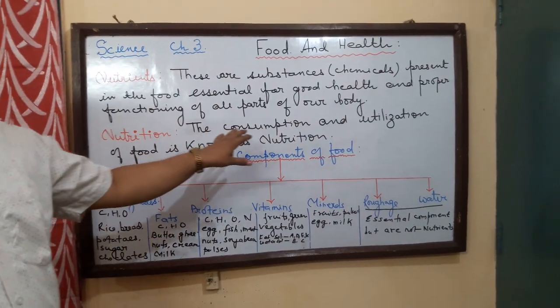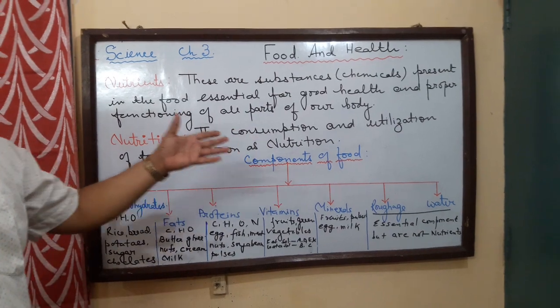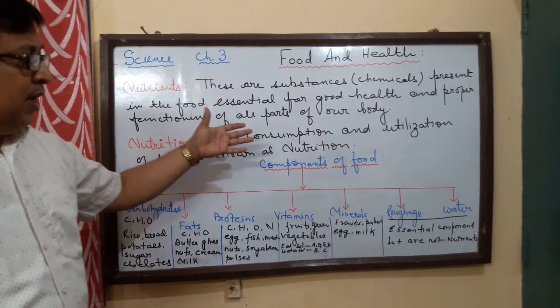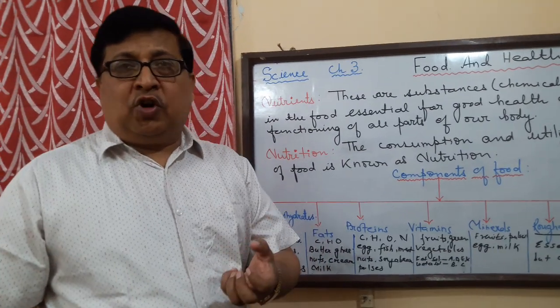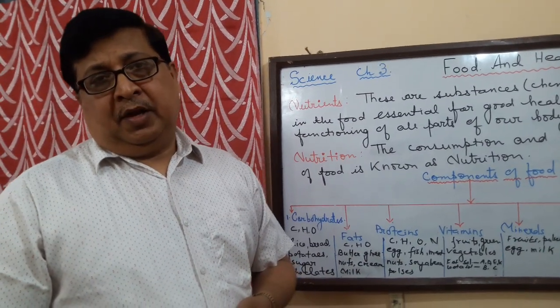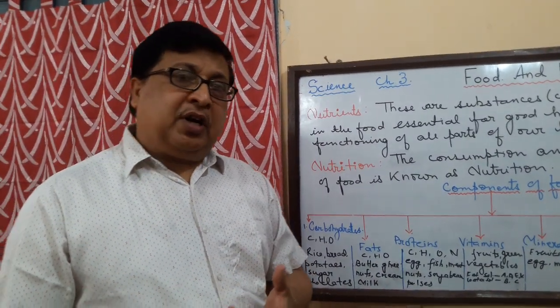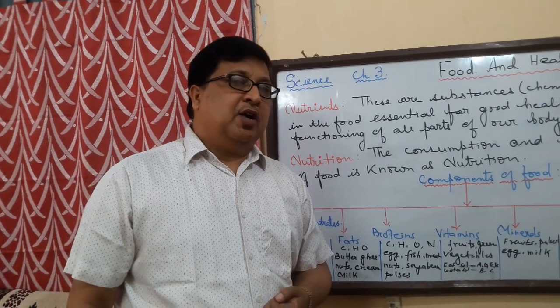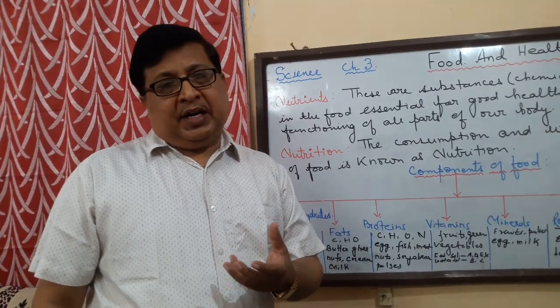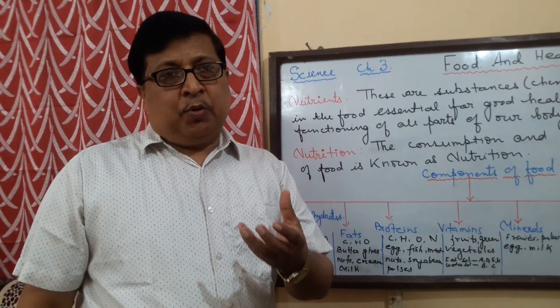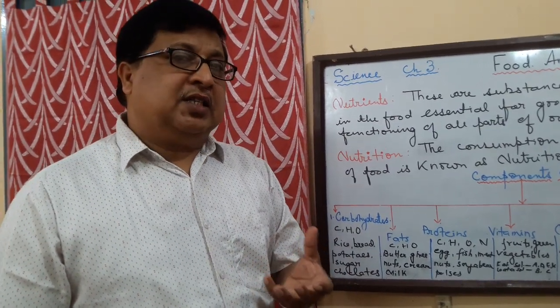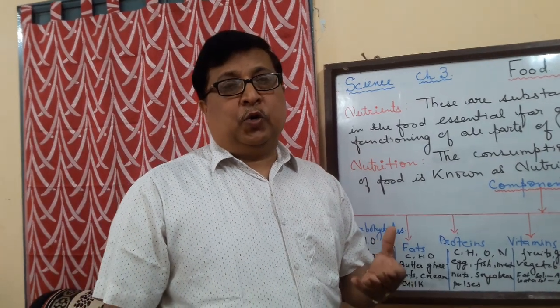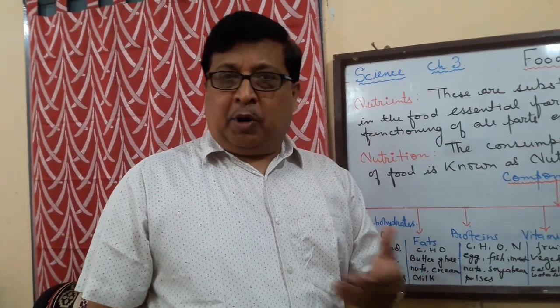Now this food contains various things, which are called the components of the food. Today we are going to study the different components that are present in the food and try to understand what these components consist of and what function they do inside our body to keep it functioning properly.